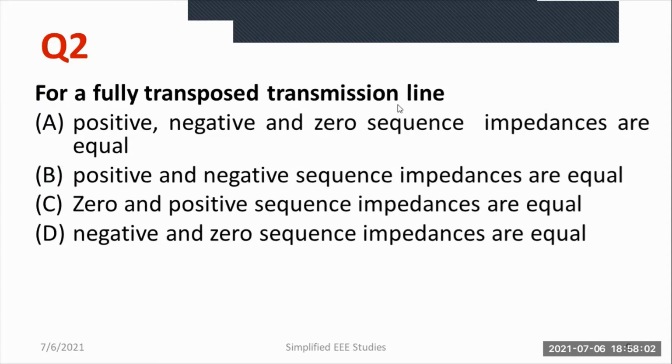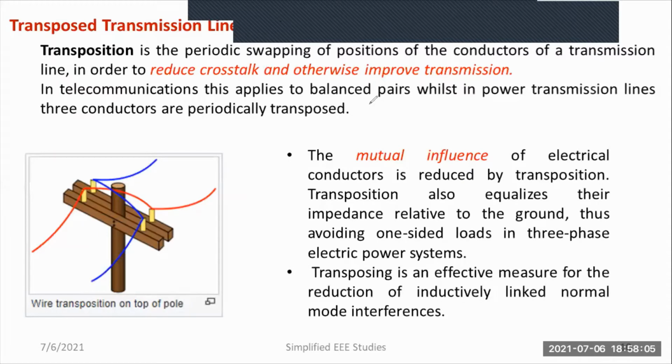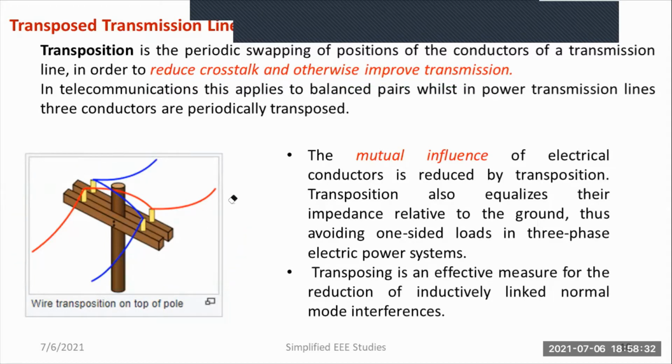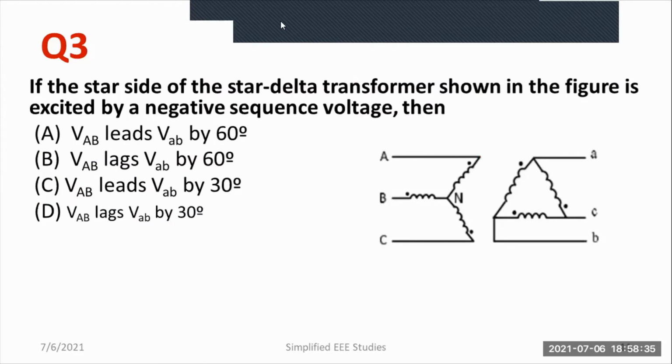Now, what is the purpose of transposition? The main purpose of transposition is to reduce the crosstalk, and otherwise it will improve the transmission line. You can go through the particular diagram for understanding the importance of transposition. Majorly, it reduces the crosstalk. Definitely that is required whenever a power line is passing nearby telecommunication lines. Otherwise, an EMI problem will arise. So that's the importance of transposition. It prevents crosstalk.